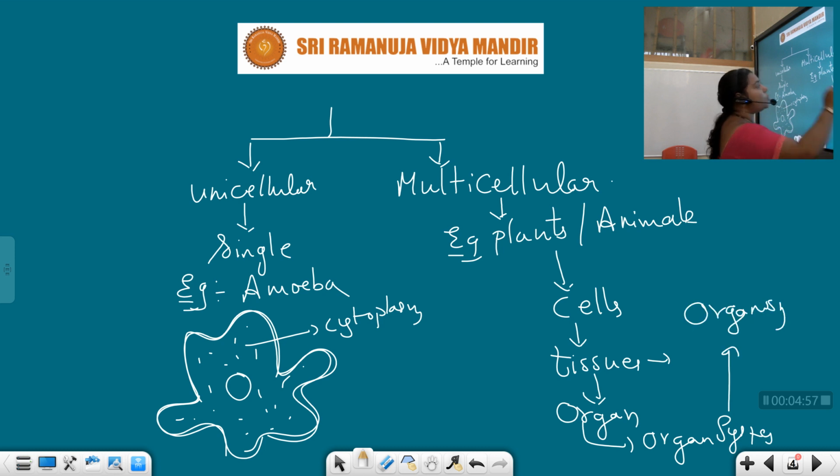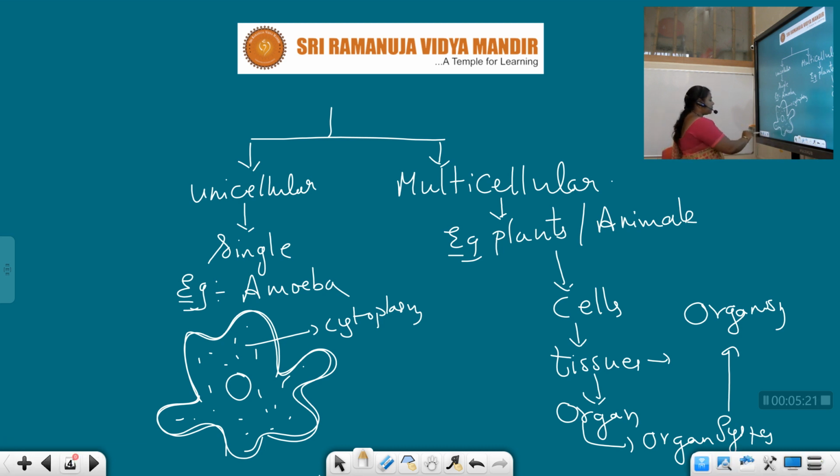So many times I have explained this way of organization in multicellular organisms. It's a very, very important thing. Cells combine to form a tissue, tissues again combine to form an organ and organ system, and finally the organism.